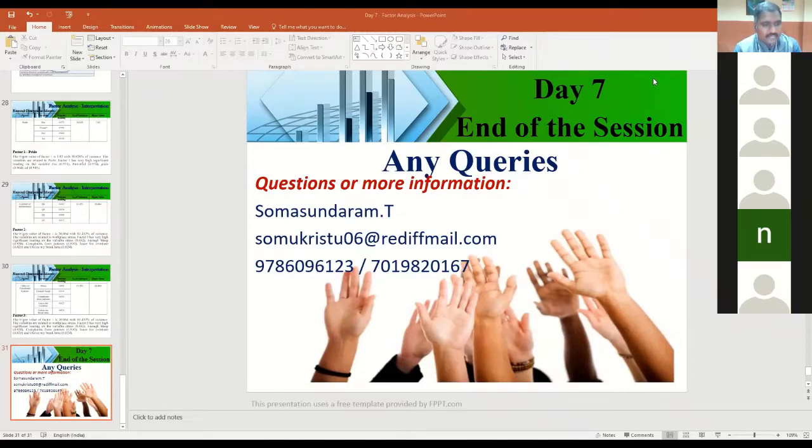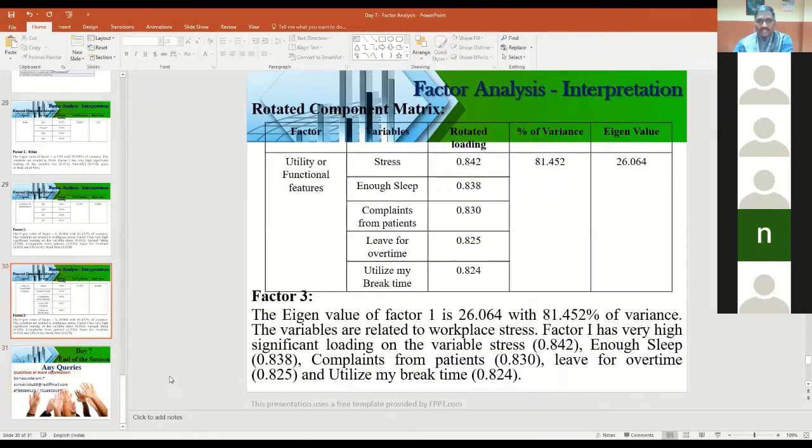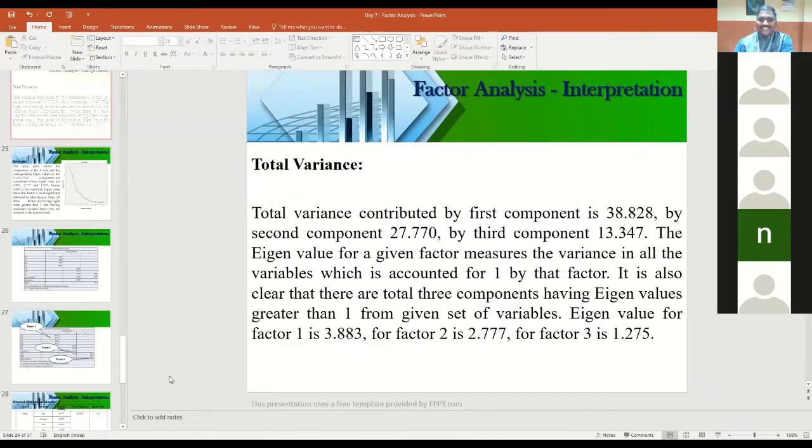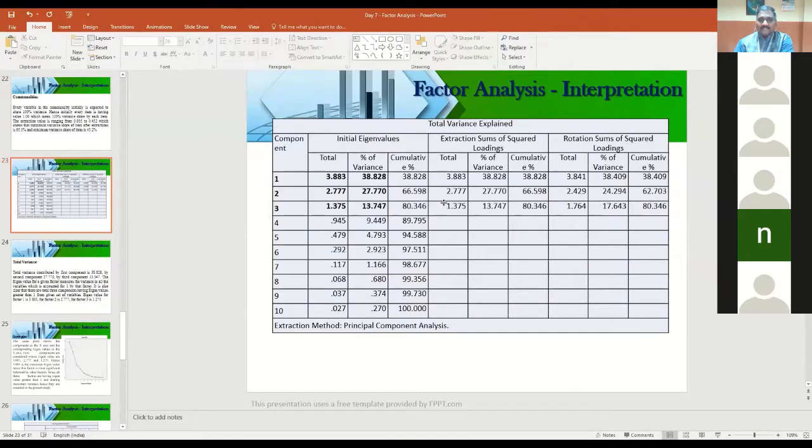Sir, please repeat where to see the percentage of variance. Percentage of variance and eigenvalue should be seen in the output table called Total Variance Explained. Okay, sir. I will show you, sir. Don't worry. This is the table, sir.